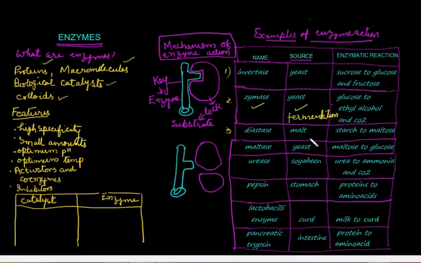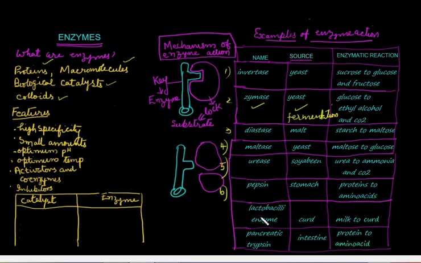Diastase, present in malt, converts starch to maltose. Maltase, also present in yeast, converts maltose to glucose. Urease, another enzyme present in soybean, can convert urea to ammonia and carbon dioxide. Pepsin is an enzyme present in gastric juice secreted by the stomach, and it can convert protein to amino acids.